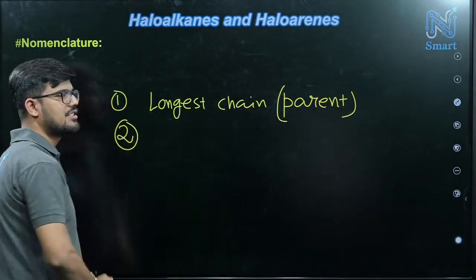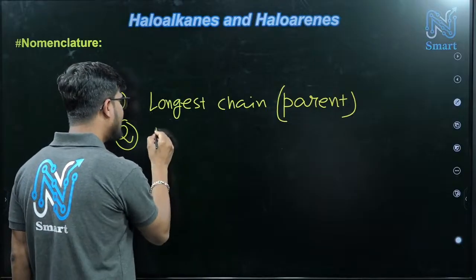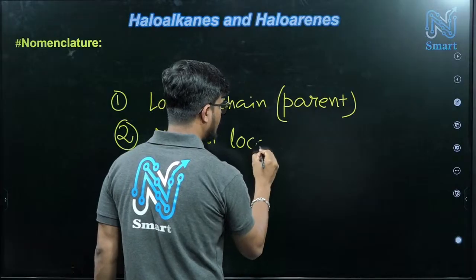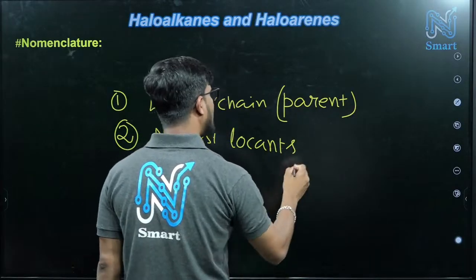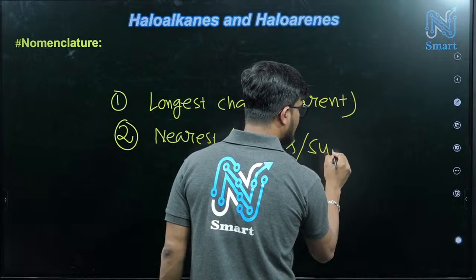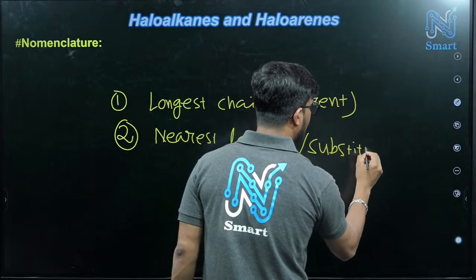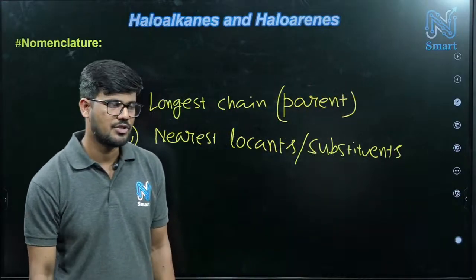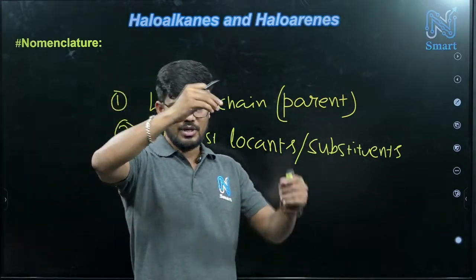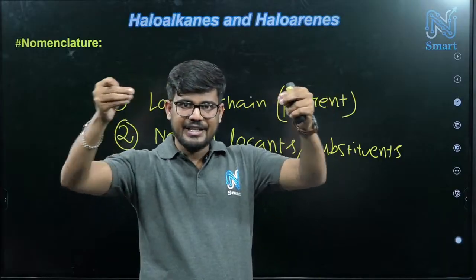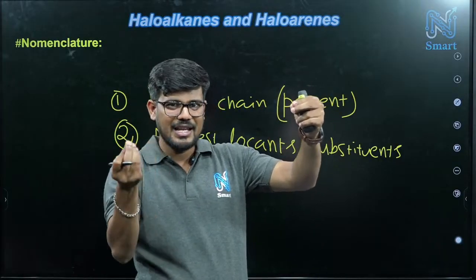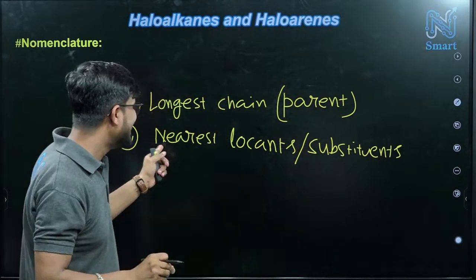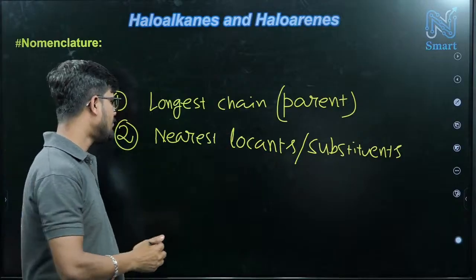Second one, nearest locants or substituent. What does it mean? If the parent chain is having some substituent like methyl, ethyl or chloro, bromo, iodo, right? Then you have to consider that one. Which one is nearest?